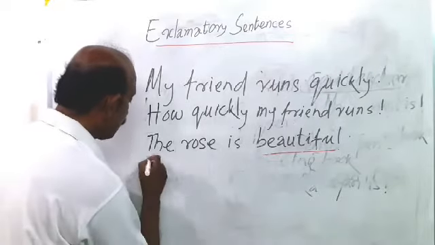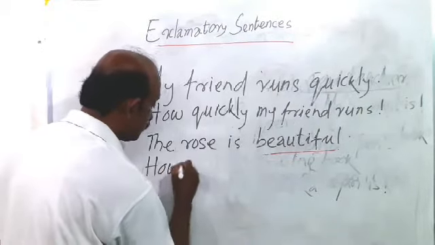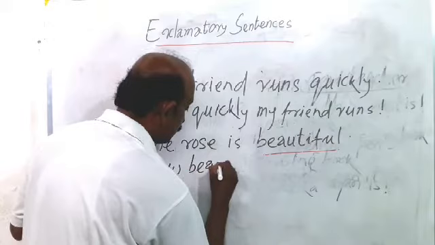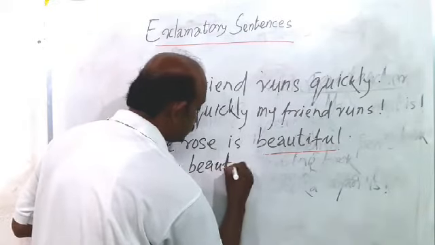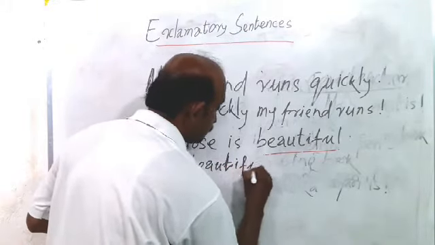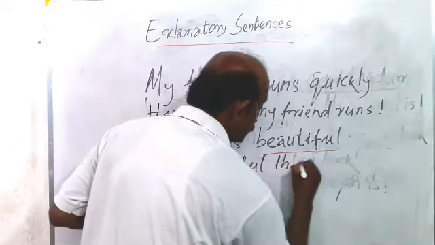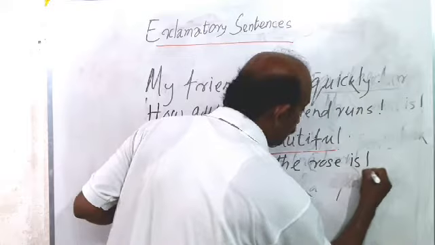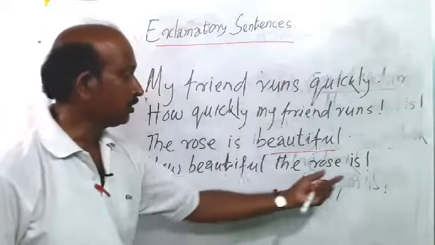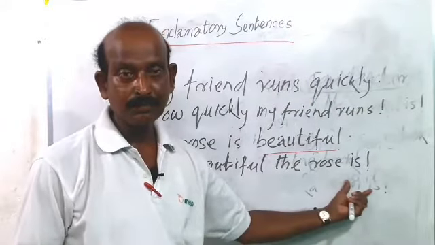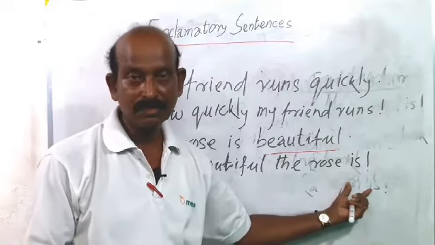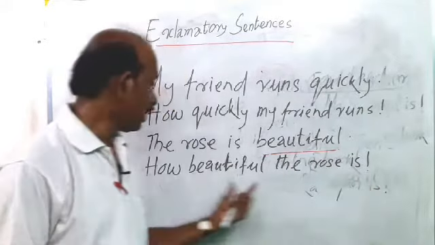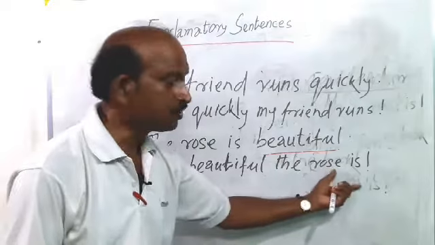How beautiful the rose is. In the end there must be an exclamation mark. Yes or no? How beautiful the rose is.